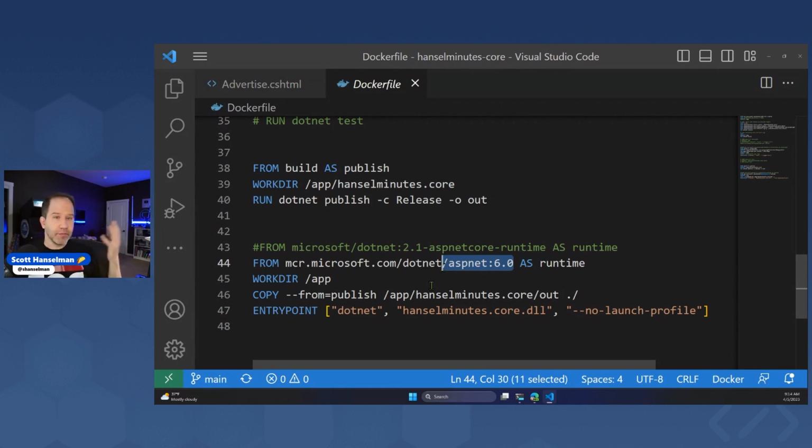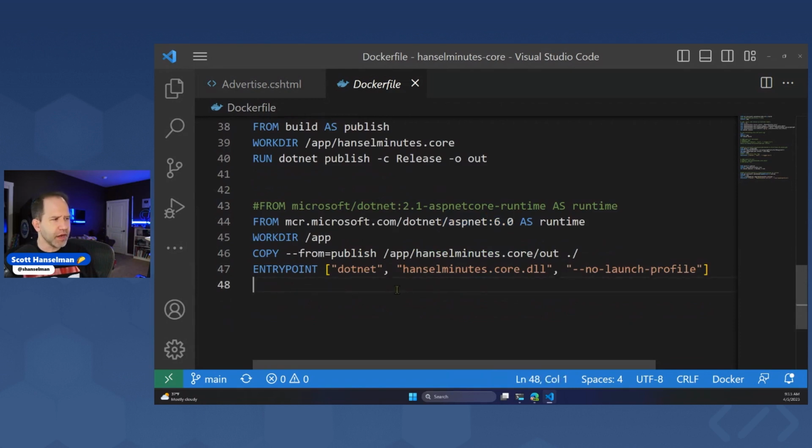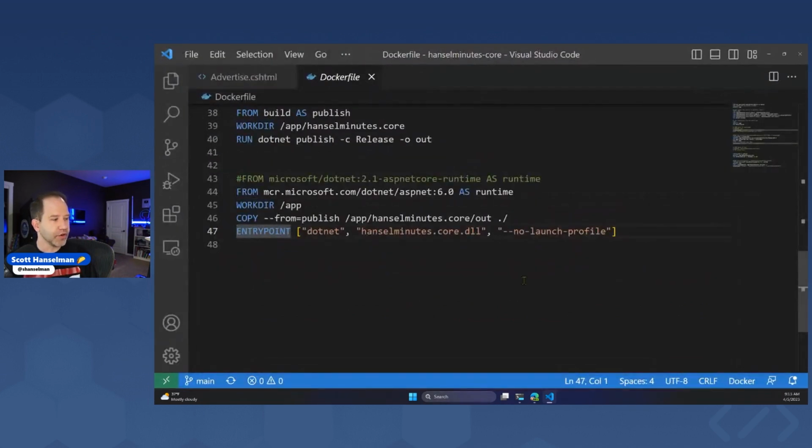Now I can publish more densely and maybe fit another website or two into that. And remember, I've already paid for that Azure App Service. So if I can fit another website in there, that's just free. That's just free money. So then we publish that and we have our entry point. So that's a pretty basic multi-stage Docker file.